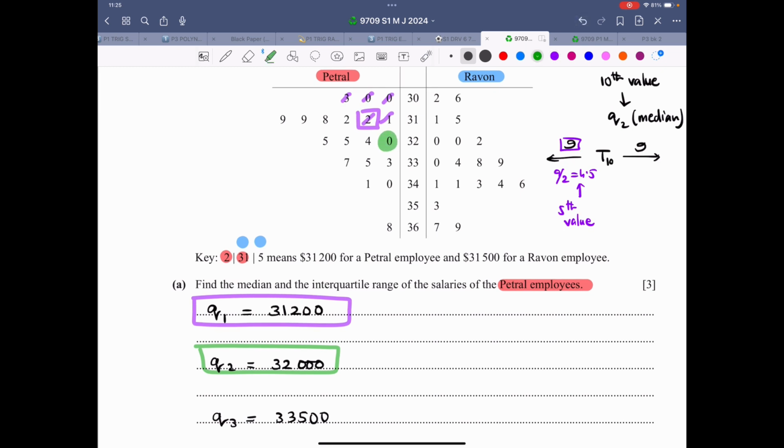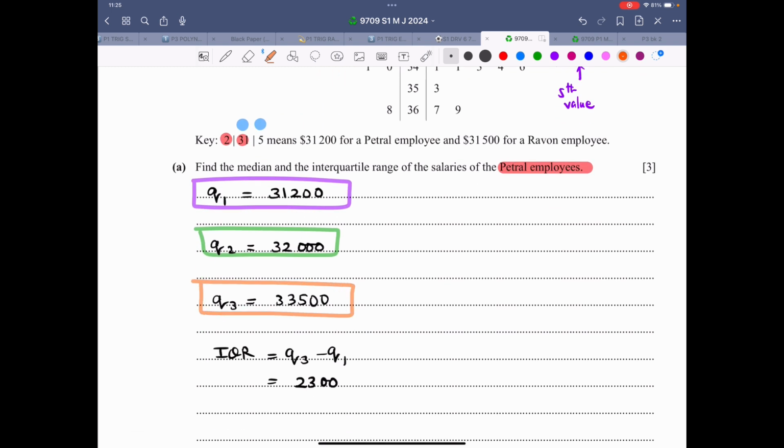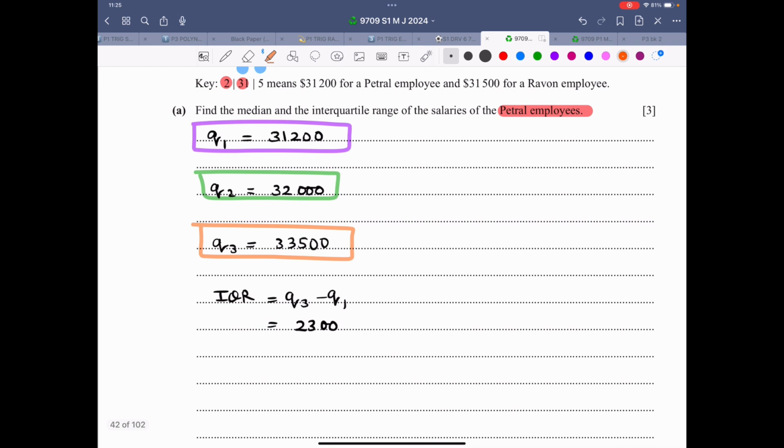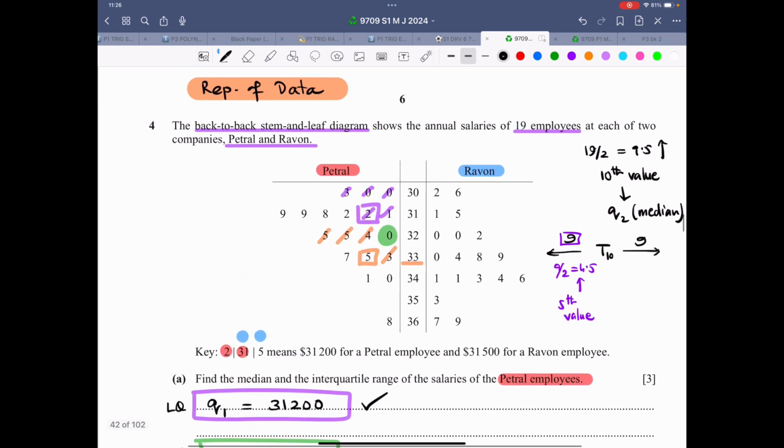This was 32,000. And now let me calculate the upper quartile. So again, it's the 5th value out of this. So this is 1, this is 2, this is 3, this is 4, this is 5, 33,500, that's the upper quartile. And last but not the least, we have to calculate the interquartile range, which is upper quartile minus lower quartile. So this is lower quartile, this is median, this is upper quartile. So this minus this, that gives you the interquartile range. That's how this thing is done.